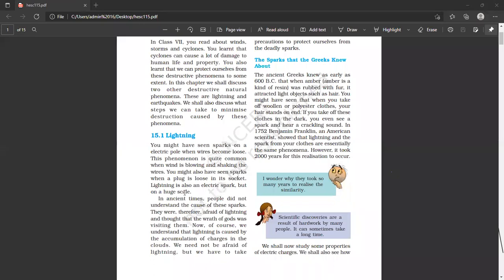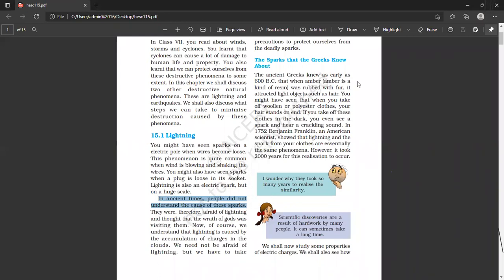ओके स्टूडेंट्स, ओके. So in ancient times, let's talk about some history of the lightning. Let's start from the beginning. What is the history of lightning? In ancient times, people did not understand the cause of these sparks.